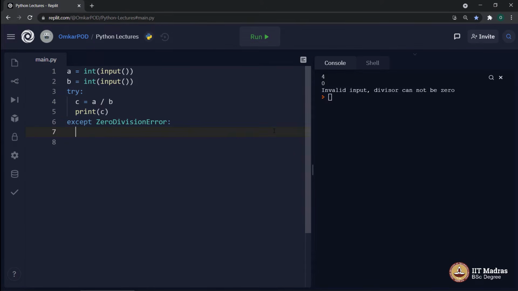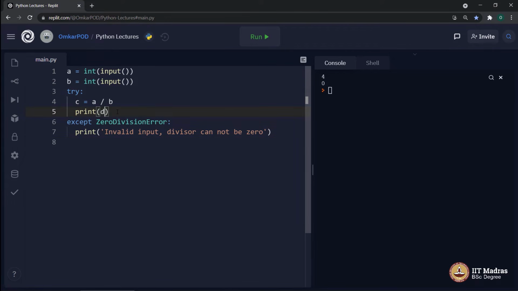Even though we don't write it and we say pass, still it will work, and the program will terminate without any error, and of course without any output. But this will not serve our purpose. The purpose behind this whole concept of exception handling is to help the user avoid such mistakes. Hence, it is best to have such a print statement which will be a helpful message.